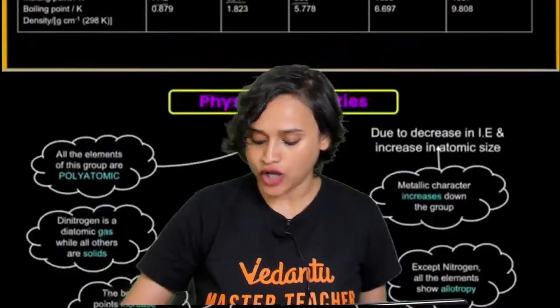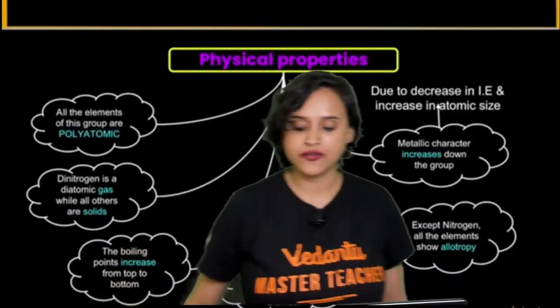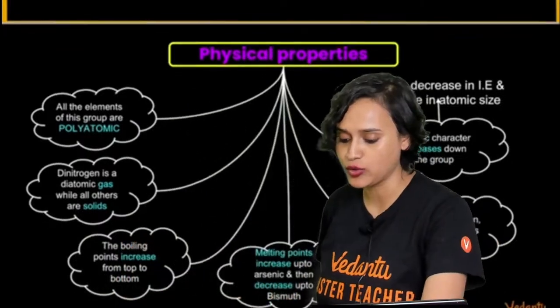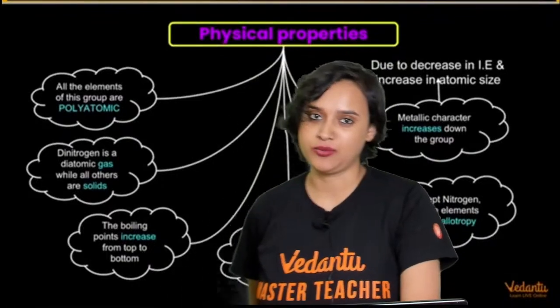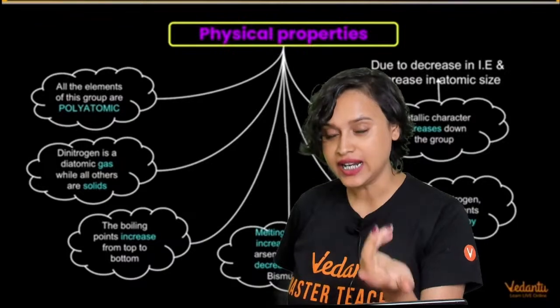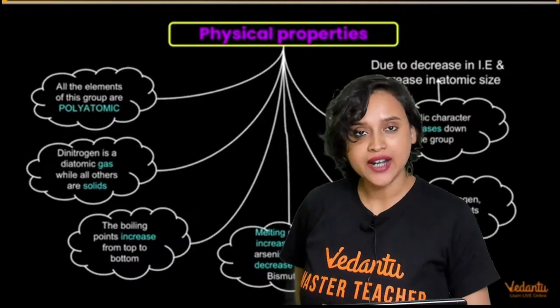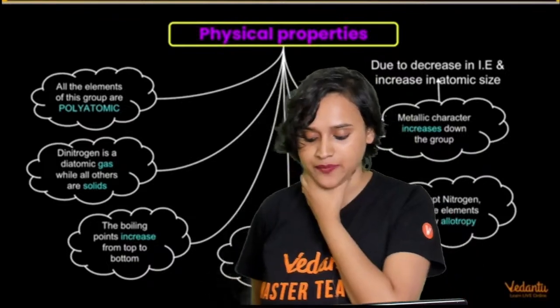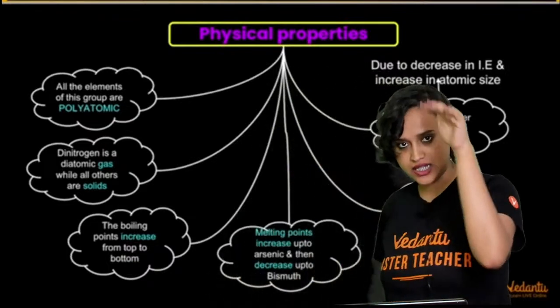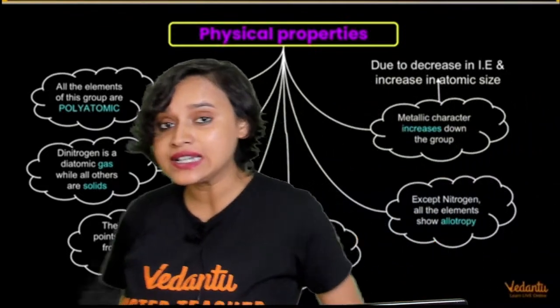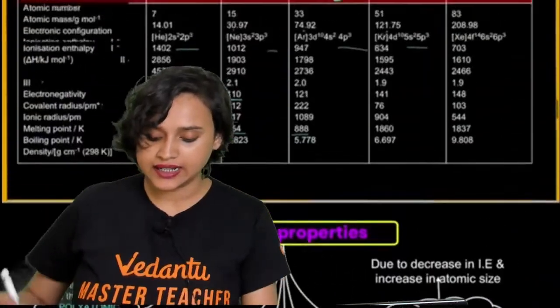Alright guys, now when we talk about the physical properties, we see that all the elements in this group are polyatomic, like dinitrogen, and phosphorus is in P4, right? Dinitrogen is a diatomic gas, while all the others are solids, okay? The boiling points increase from top to bottom. Melting point increases up to arsenic, and then it decreases up to bismuth.